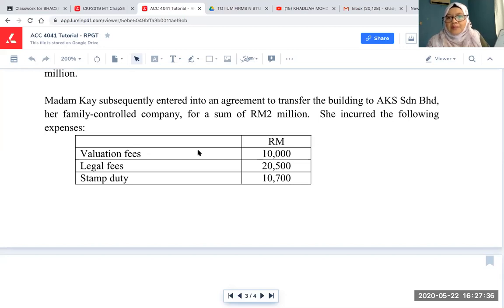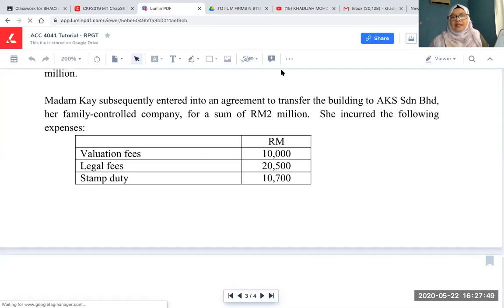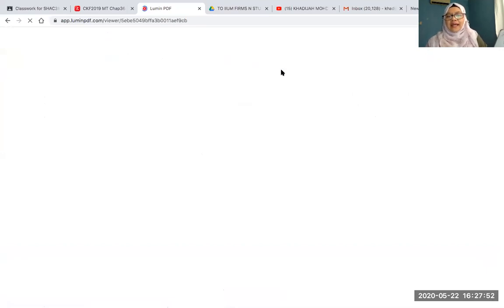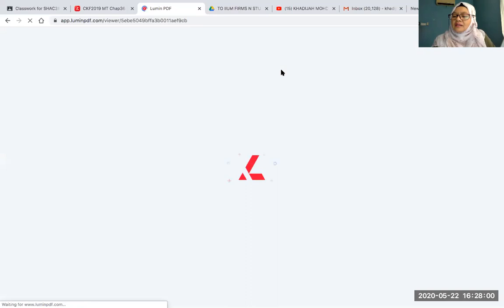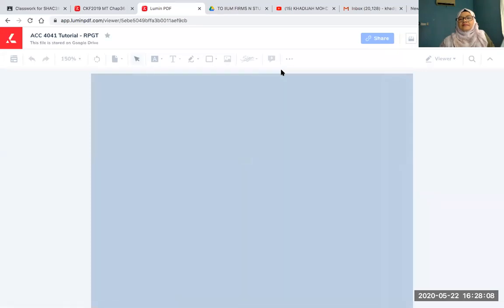But remember that to Madam K, the disposal of property to AKS is what? Disposal of property from Madam K to AKS is, cepat. Kenapa you tak take into account those expenses? Incidental cost. Sekarang sekali,